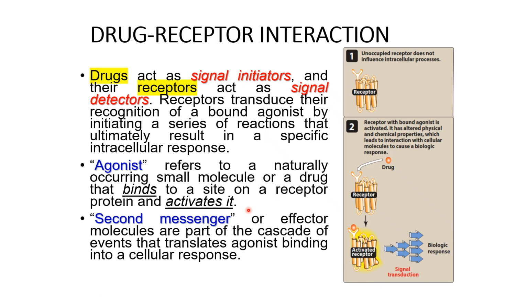The intracellular processes are considered the second messenger. The drug is signaling as the first messenger, a signal initiator. The second messenger, or the effector molecules, are a cascade of events.